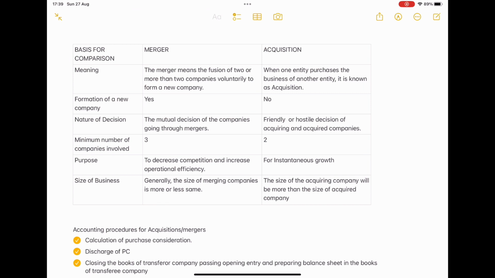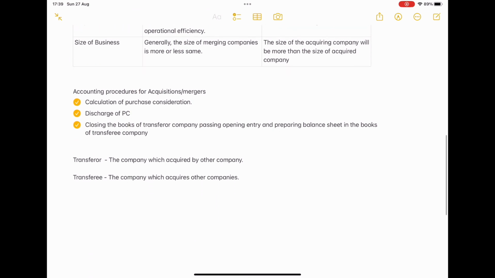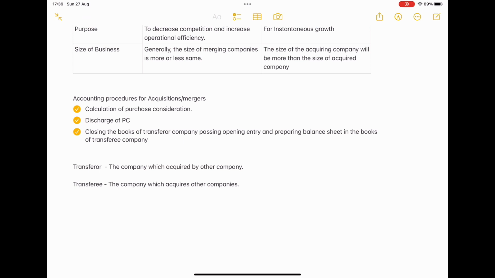Okay. Next concept, only a few points. Accounting procedures for acquisition or merger. In case of acquisitions or mergers, what are the things we are going to do? What are the accounting procedures?